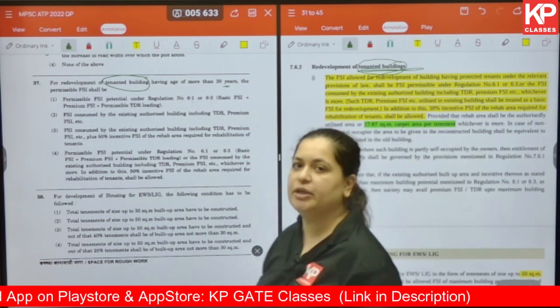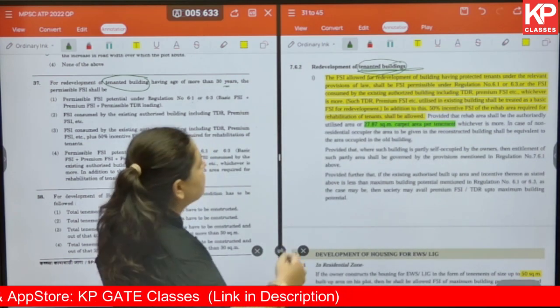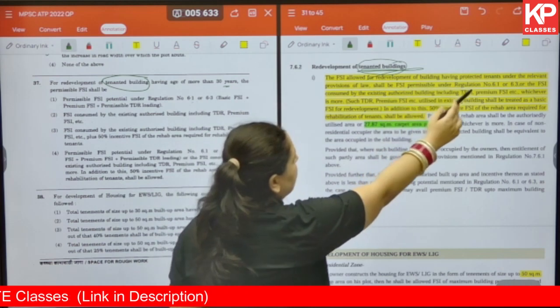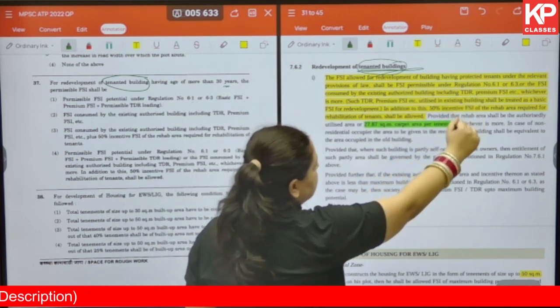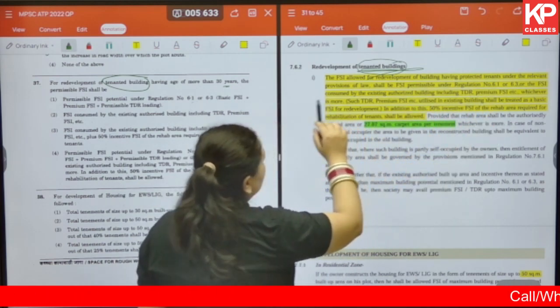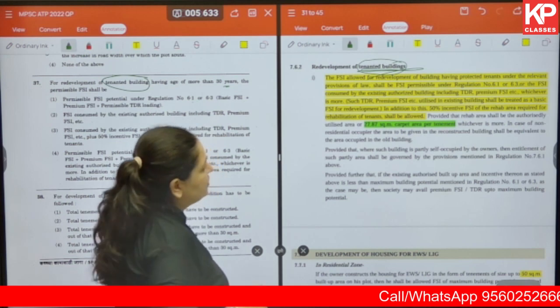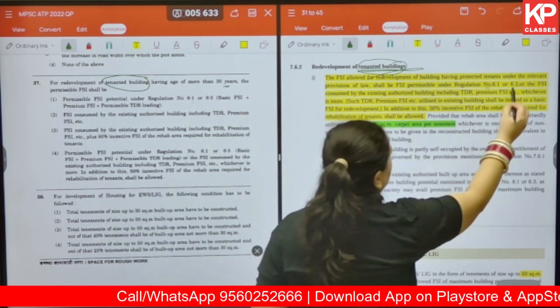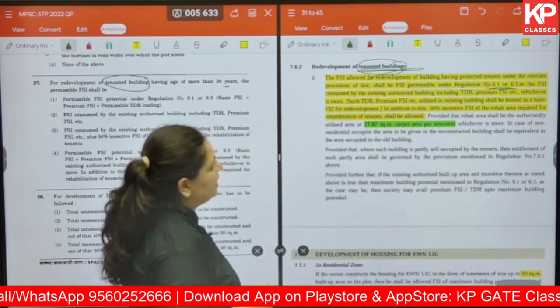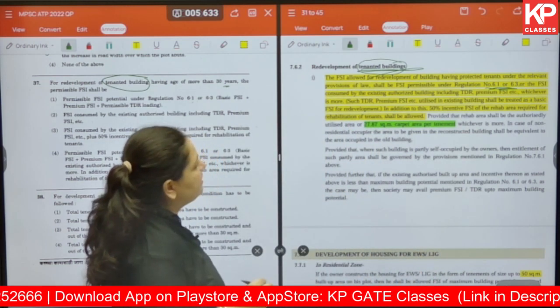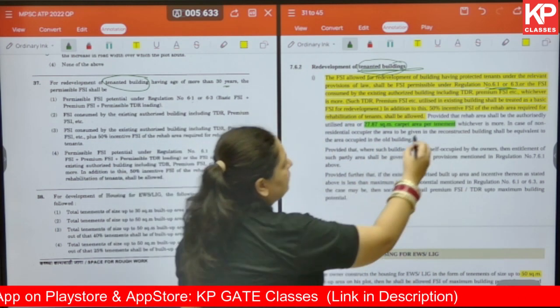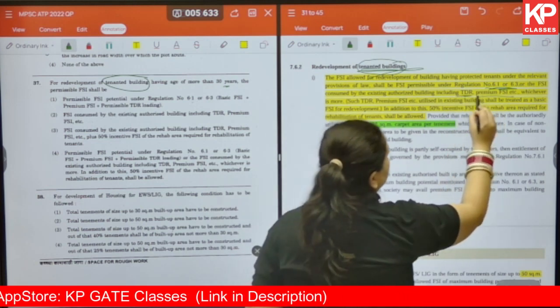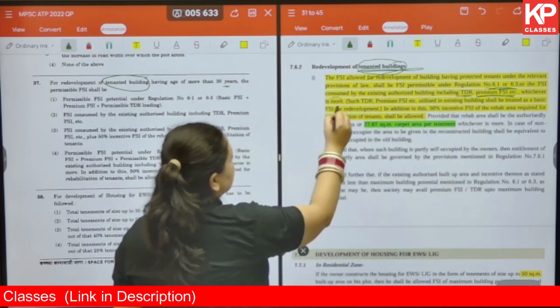Under the first point, you will get the answer which says FSI allowed for redevelopment building having protected tenants under the relevant provision of law shall be FSI permissible under regulation 6.1 or 6.3, or the FSI consumed by the existing authorized building including TDR, permissible FSI, etc., whichever is more.